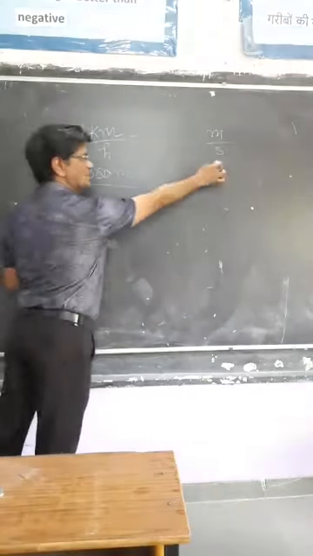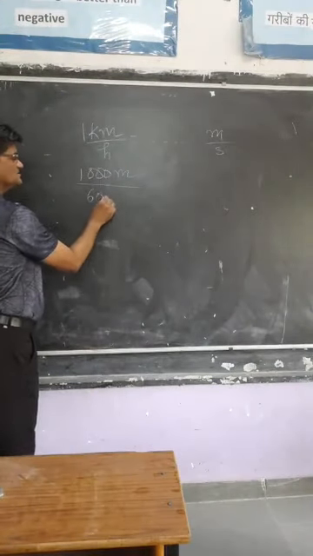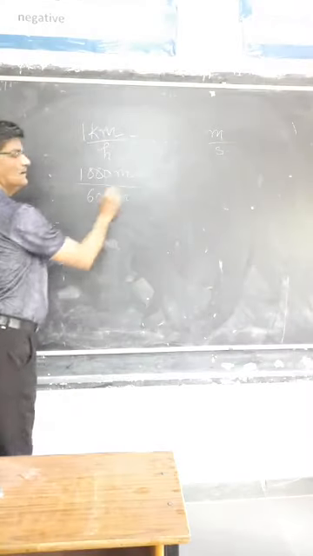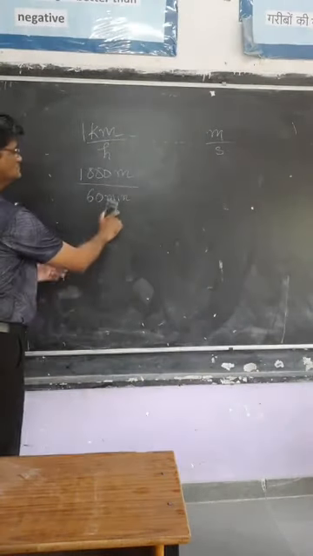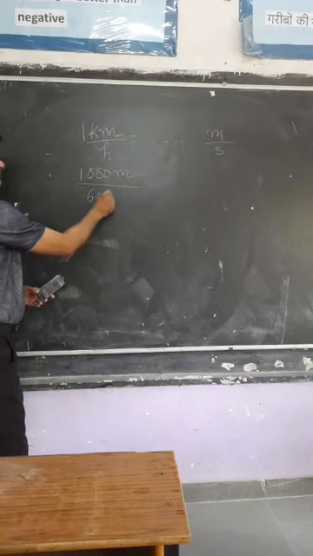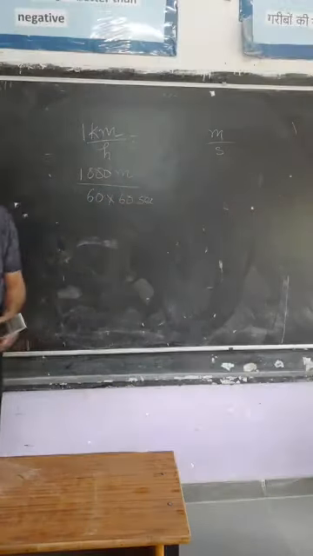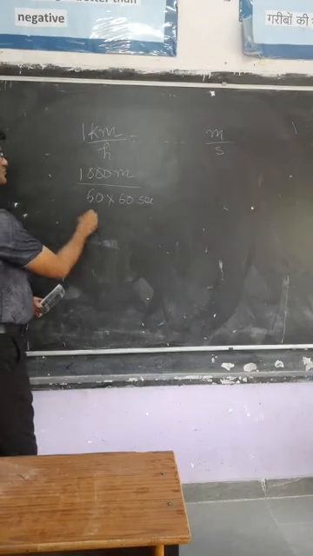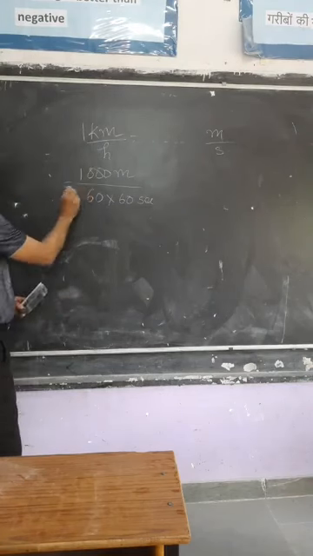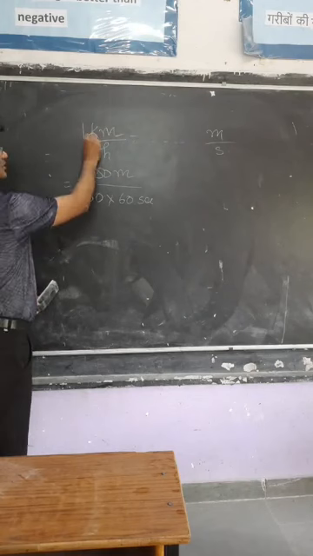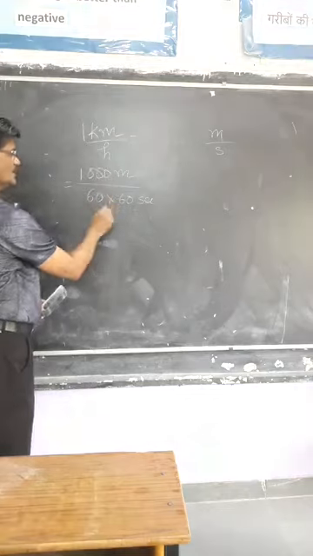And 1 hour, if you convert it into second, that is what? 1 hour is 60 minutes, and if you convert minute into second, then it is 60 into 60. So on solving, 1 kilometer per hour is equal to 1 kilometer, which is 1000 meter, upon 1 hour, which is 60 into 60 second.